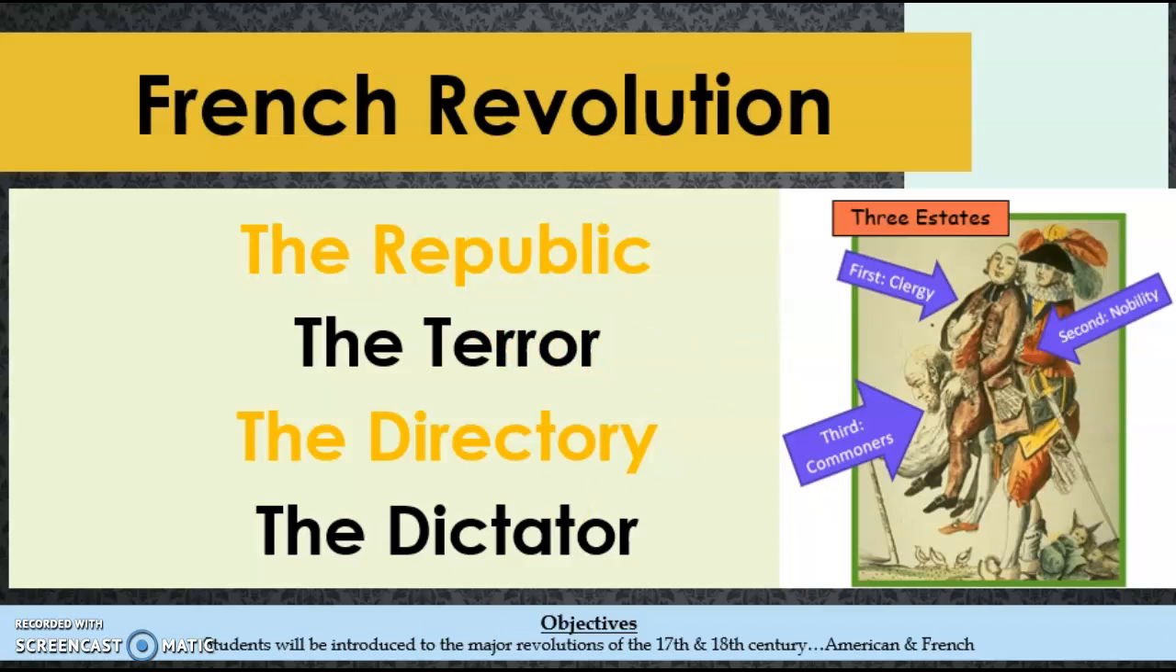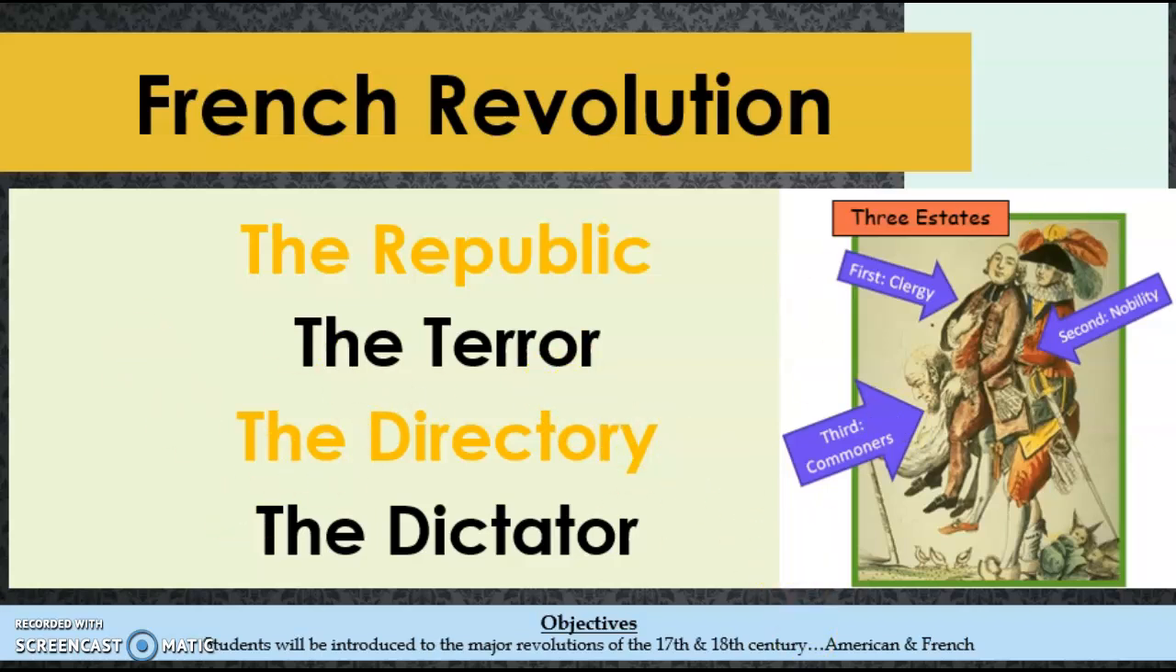In 1795, a new body of government was established. You had 2 legislative bodies and a 5-man directory that took control. The idea was that these 5 men would rule instead of 1 person to limit power. That's why it was called the Directory.